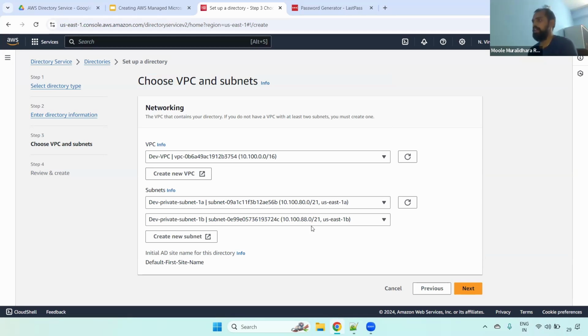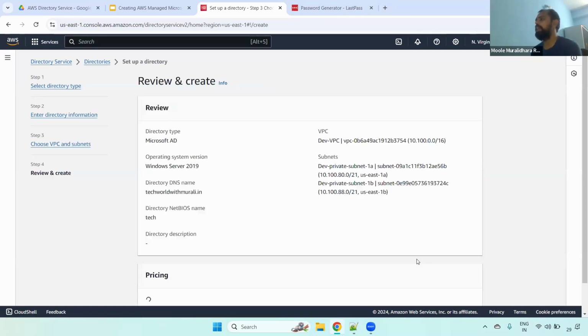Okay, clear, right? Now I have selected a specific VPC and I have selected the two subnets. Remember guys, at least you have to select two subnets. And coming to the initial AD site name, the default name is Default-First-Site-Name. If you want, you can change it later also after logging in to the AD level. Now click the next button.